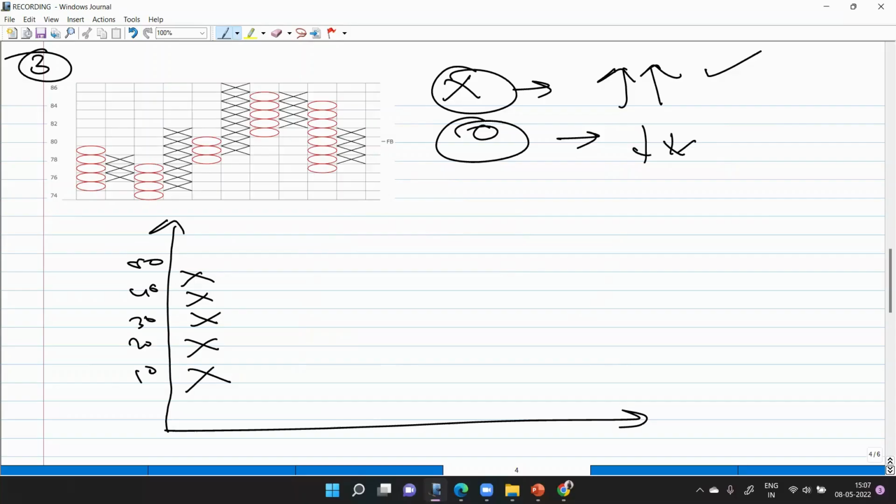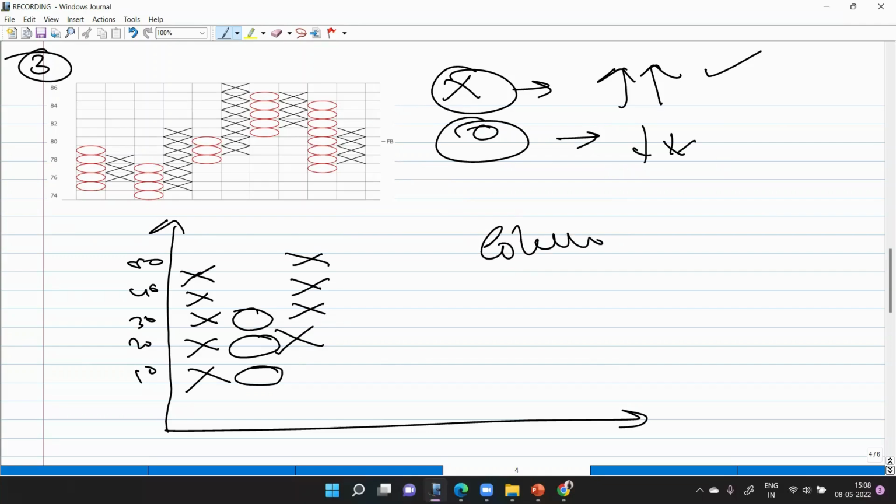Let's say we are here now. We have made 50 tak. Now there is a decrease in the price. We will shift to the second column. We will say this is how it is shown. Now there is a downward movement. Okay. Now again there is an increase in the movement. So when am I changing my columns?